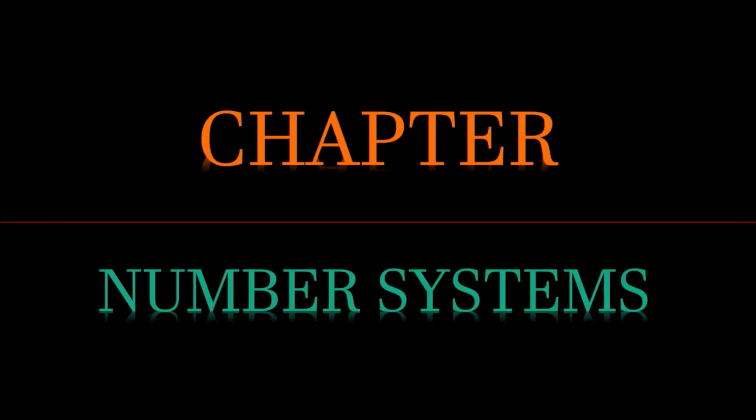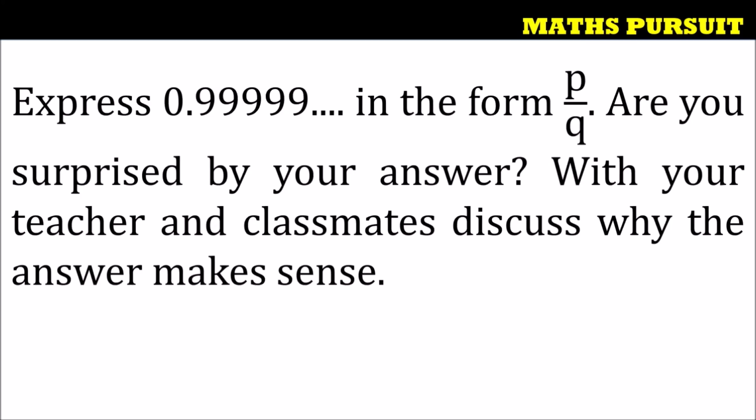Today we will look into the questions from the chapter called Number Systems. The given question is: express 0.99999 which is continuing in the form P upon Q. Are you surprised by your answer? With your teacher and classmates discuss why the answer makes sense.